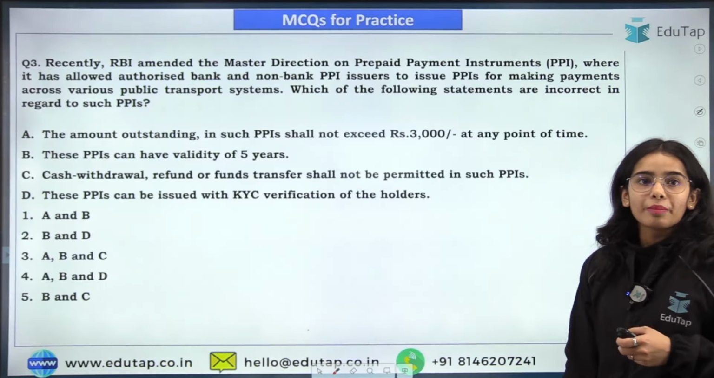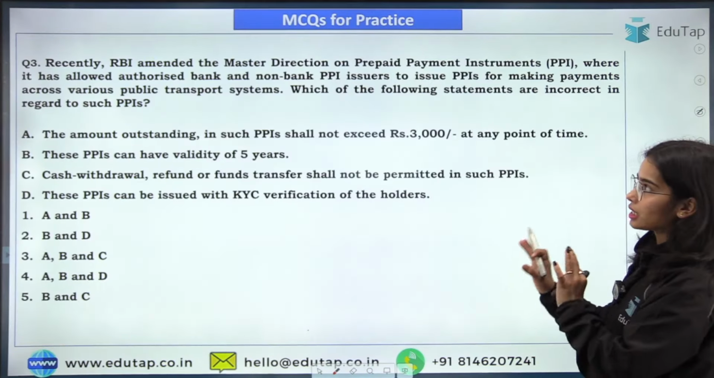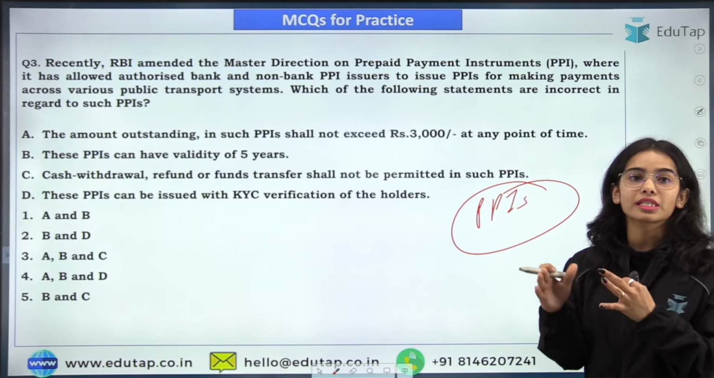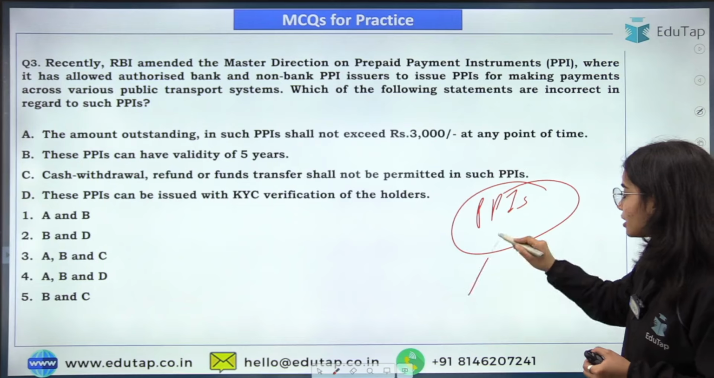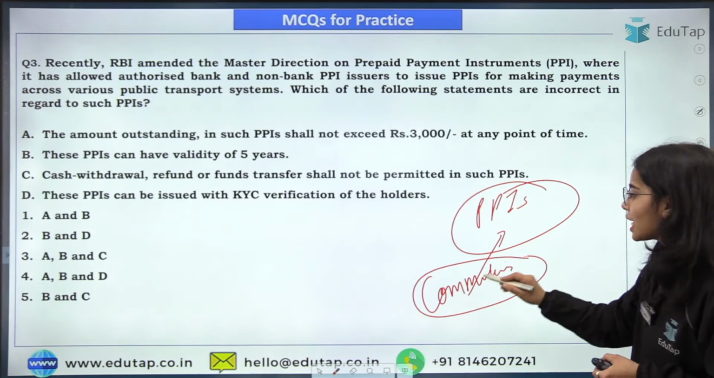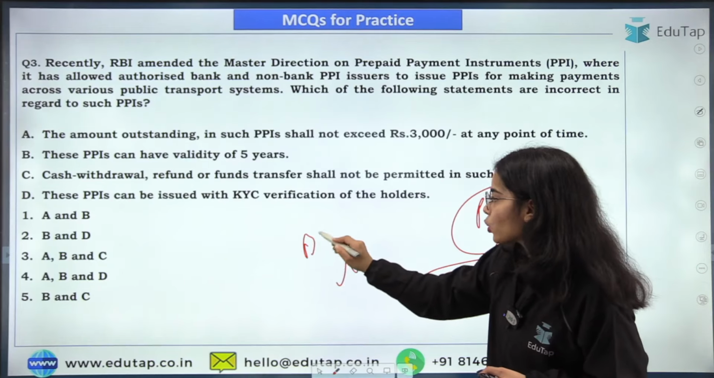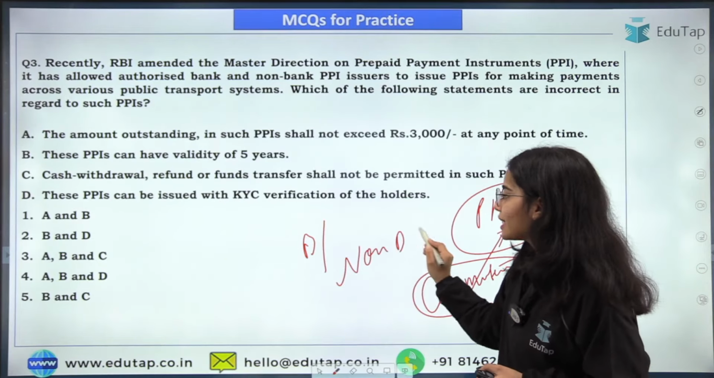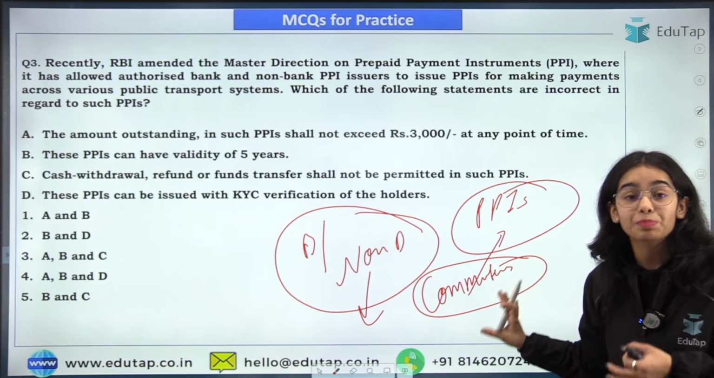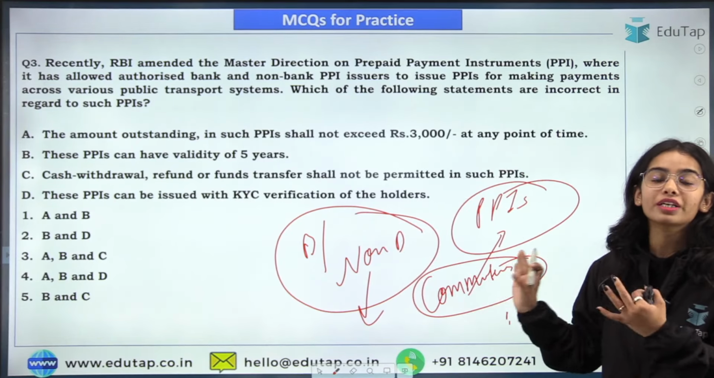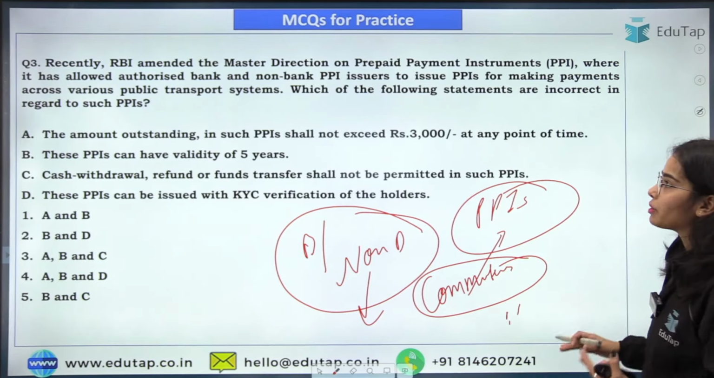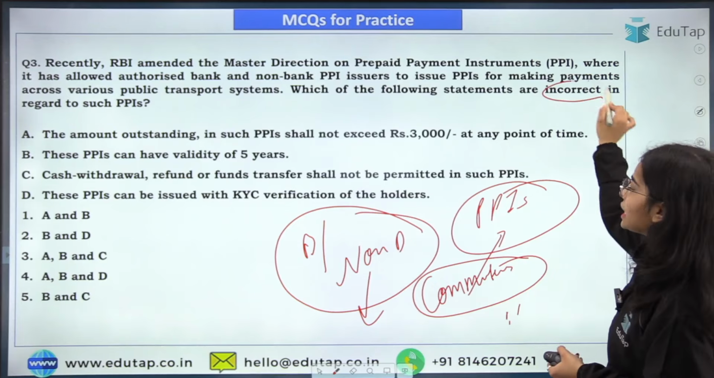Okay. Now coming to the next question. This is the question regarding the PPIs. Recently the RBI has amended the master direction on the PPIs so that there is a benefit brought for the commuters. Now it has been said that banks and non-banks can issue PPIs for travelers, especially for commuters, for their transit purposes, for their traveling purposes. So now you have to tell me which of the following statements are incorrect